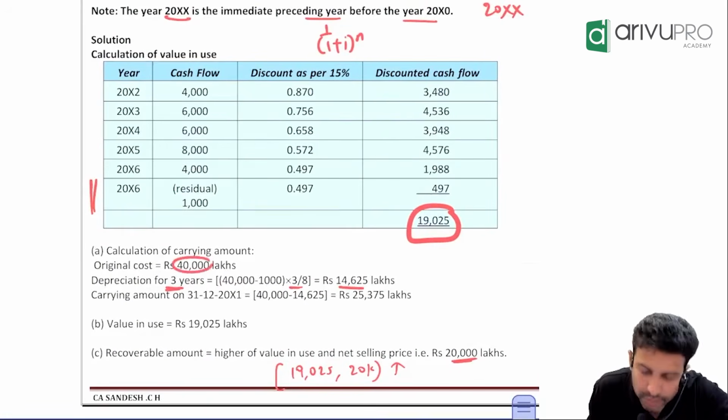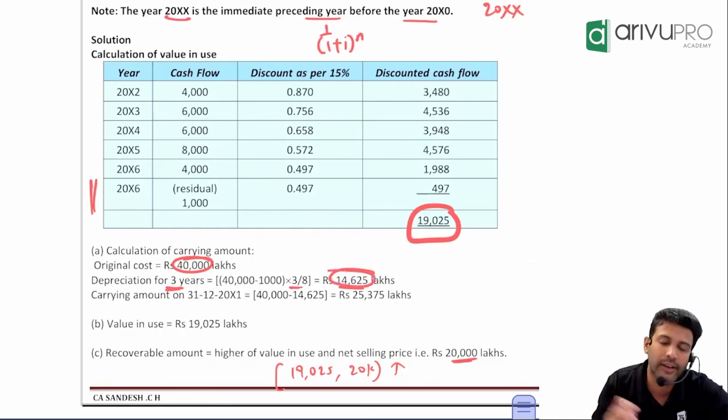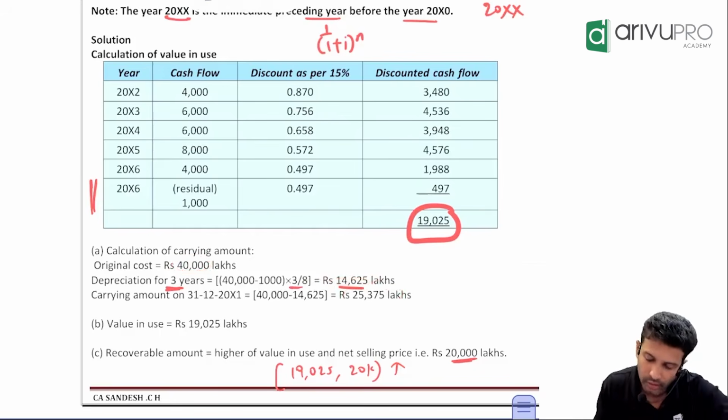You bought the asset for 40,000. You have depreciated to this extent. That means after depreciation, what is the carrying amount remaining? 25,375. That's all. Okay? Sure?